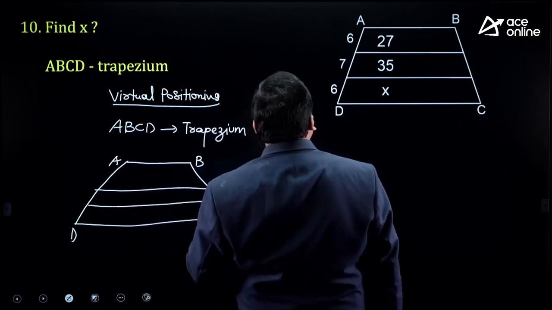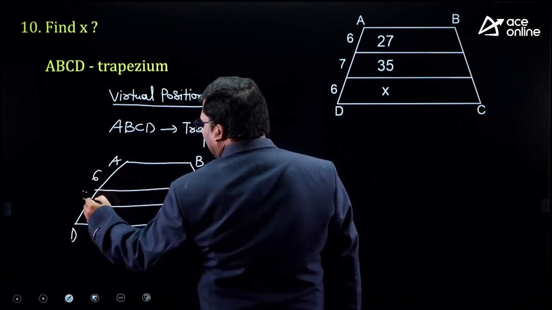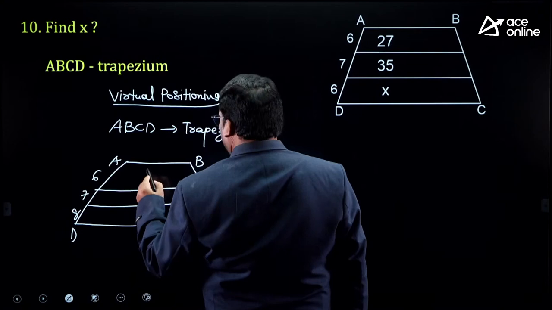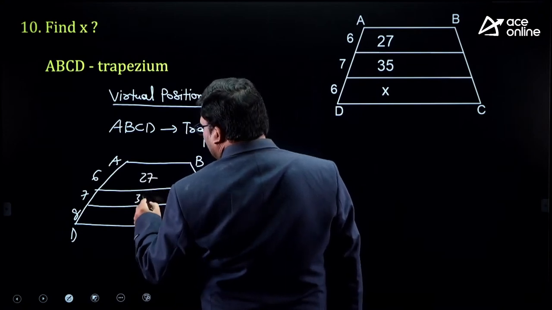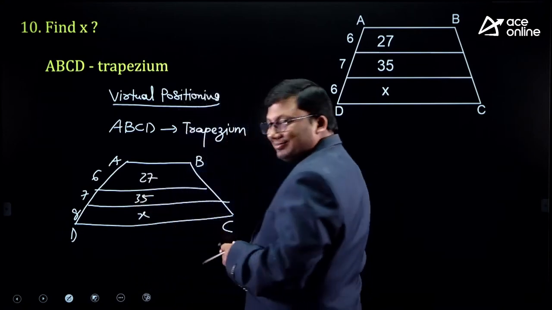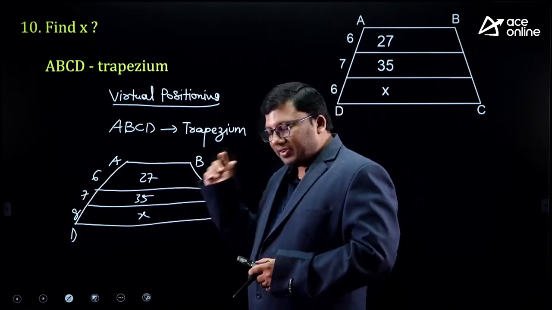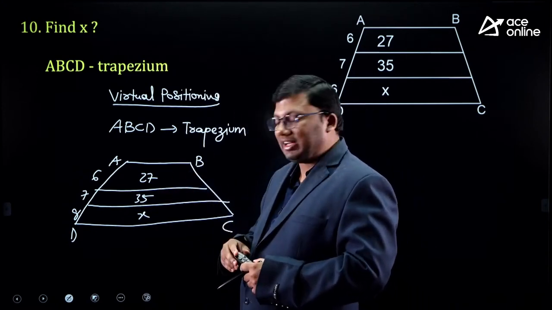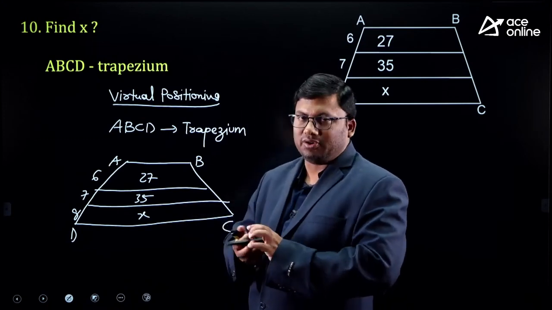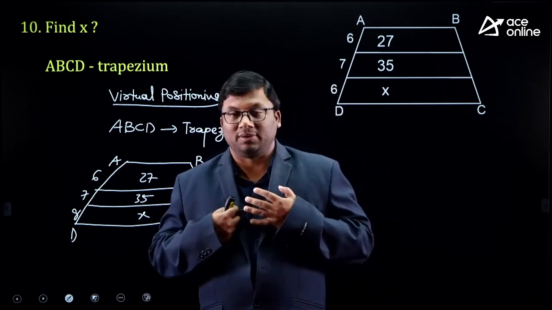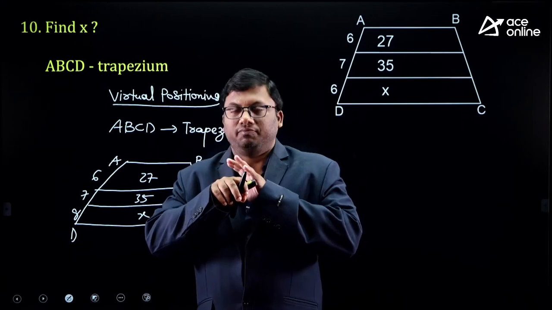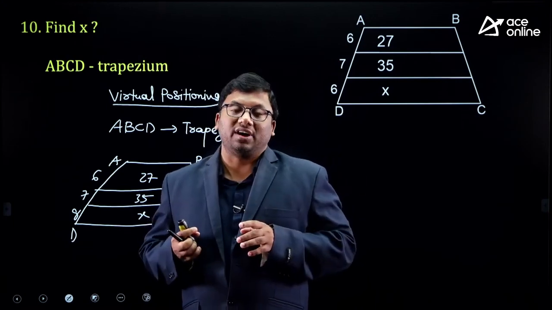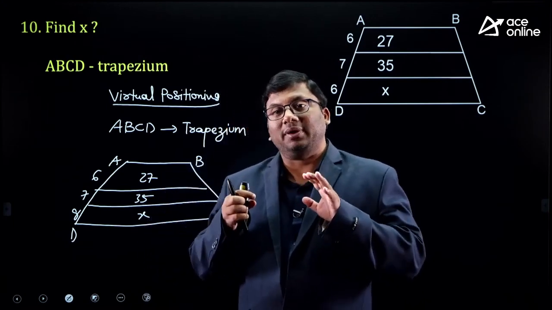So let me take the other lines: 6, 7, 8. The top side is 27, the middle line is 35, and the bottom is x. We need the perimeter of this figure. So what you do is, no formulas. I am somebody who is very poor in formulas, but I can solve a problem through logic.